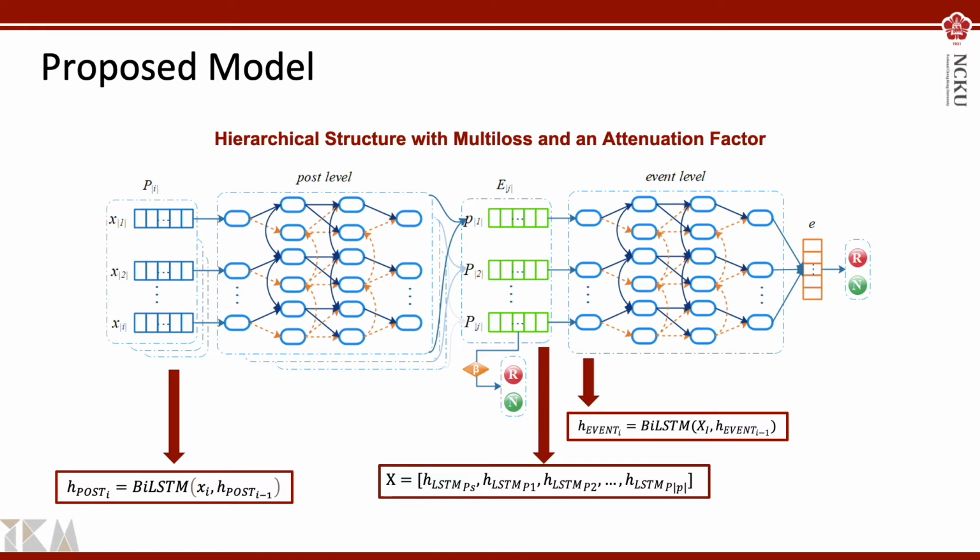Finally, the event matrix fed into event level BiLSTM to classify rumor. The multi-loss function helps achieve rapid convergence, but it reduces the accuracy. To realize the rapid training of the model while maintaining its precision, an attenuation factor is added in the backpropagation, which decreases to zero as the number of training epochs increases.